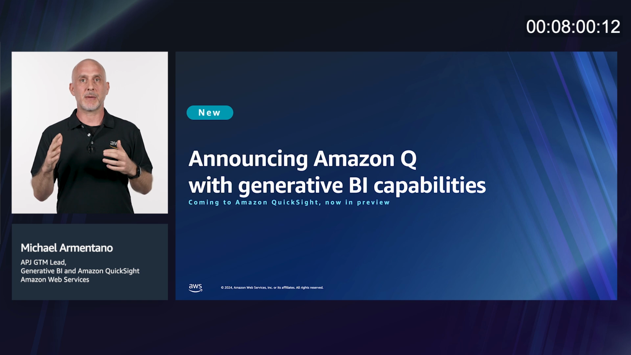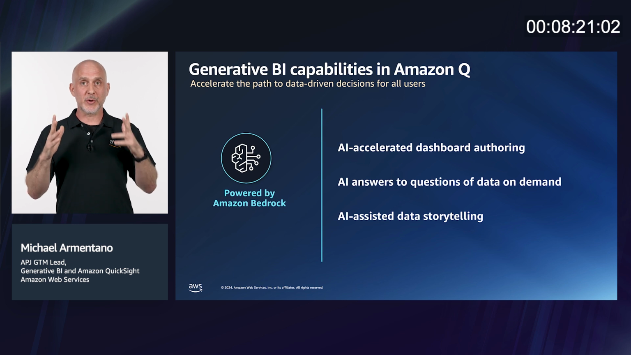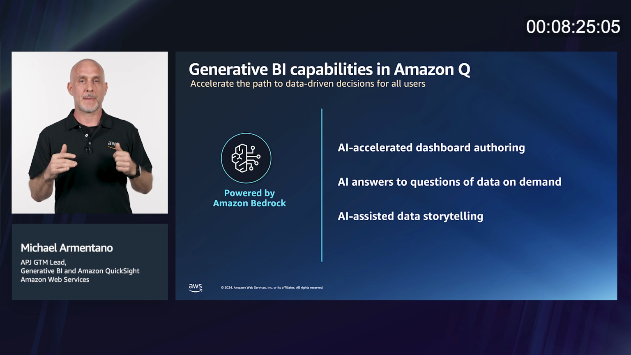The generative BI capabilities of Amazon Q and QuickSight combine Amazon Bedrock large language models with existing QuickSight AI capabilities like natural language understanding and insight generation to create new, easy-to-use natural language experiences with reliable analytics delivered through QuickSight's analytics engine. Q brings 3 new generative BI experiences to QuickSight customers.